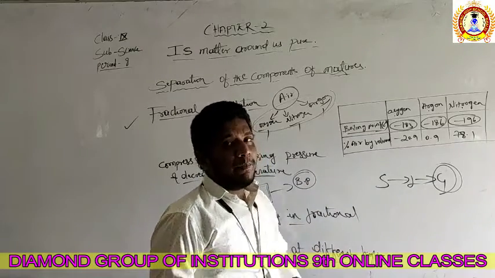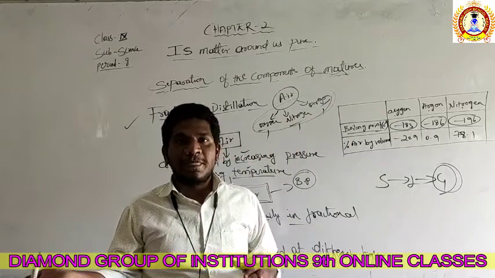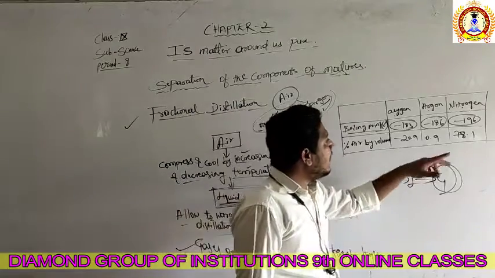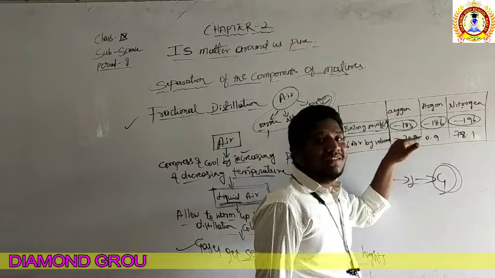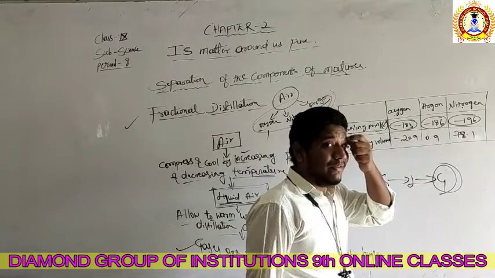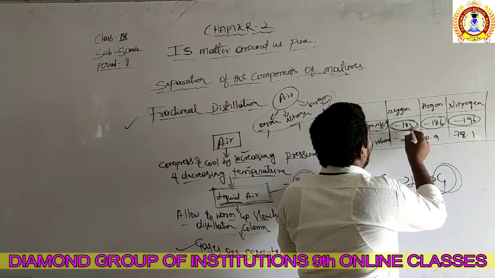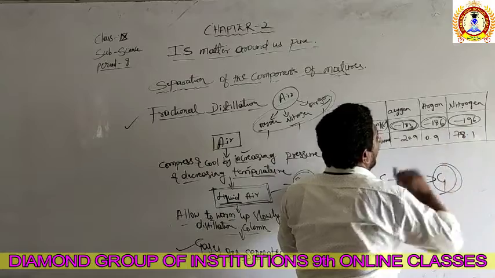In positive numbers the bigger number is greater, but in negative numbers the smaller number is greater. In this case 183 is a small number, but it is the bigger in value, because it is negative. So the boiling points are minus 183, minus 186 and minus 196.